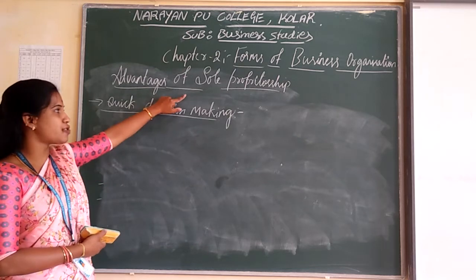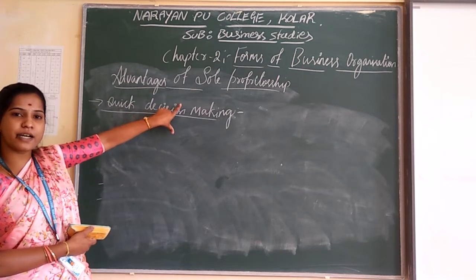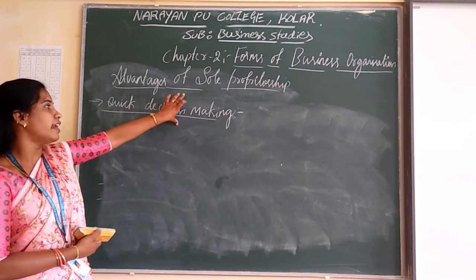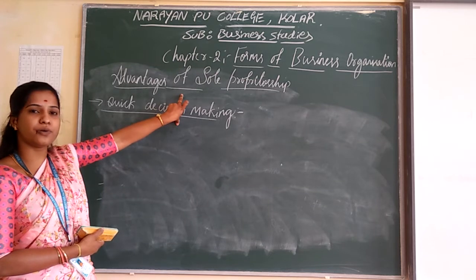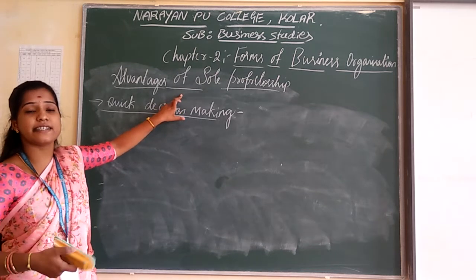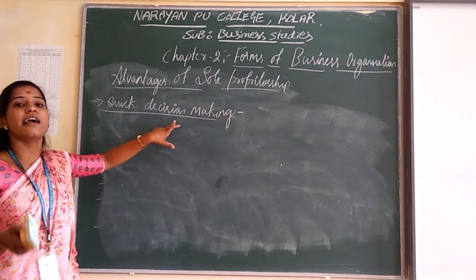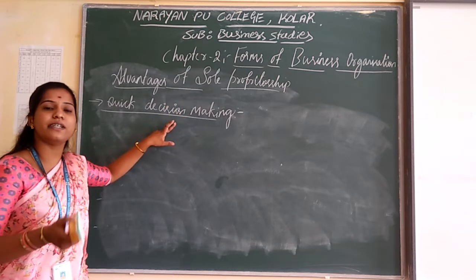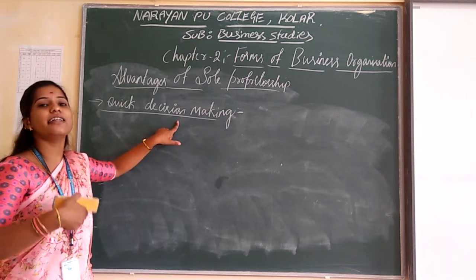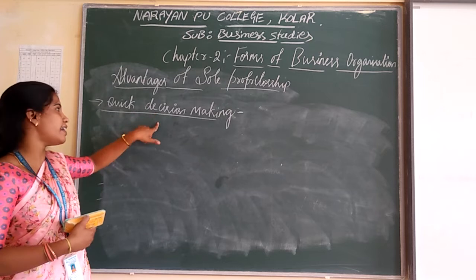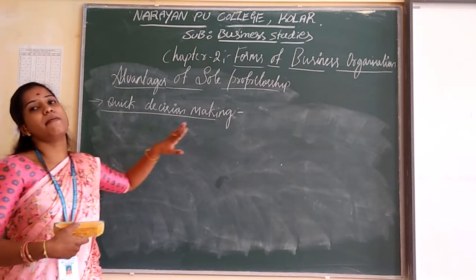So in the sole proprietorship, the sole proprietor is going to own and manage. Here you have no need to ask anyone to take decisions about his business activities. He is the only person responsible for all his business activities. So he can make a quick decision about his business activities. That is known as quick decision making.